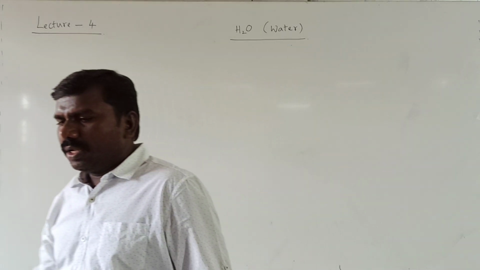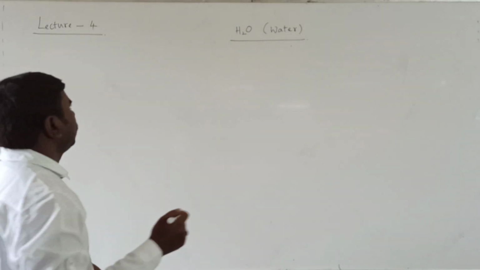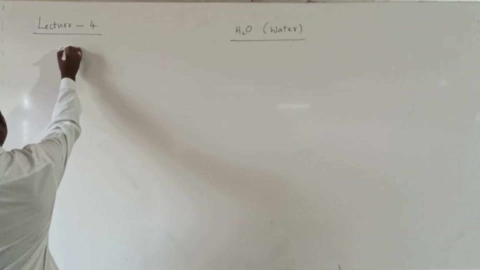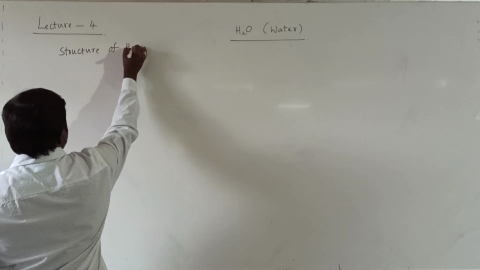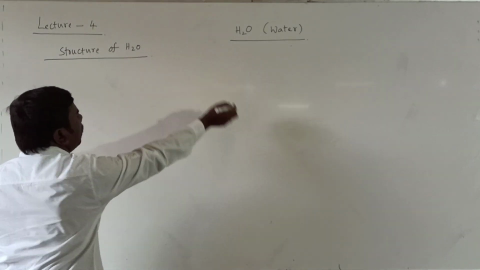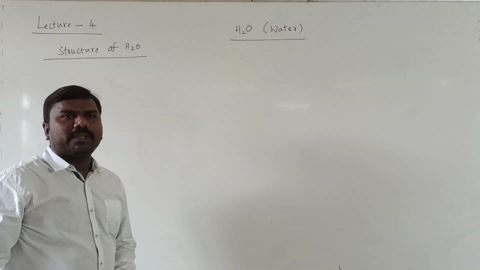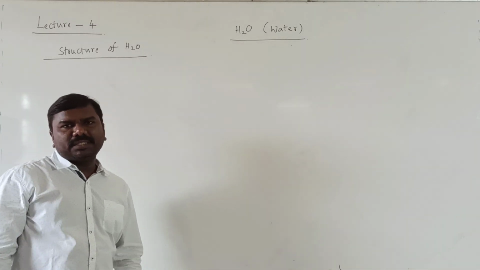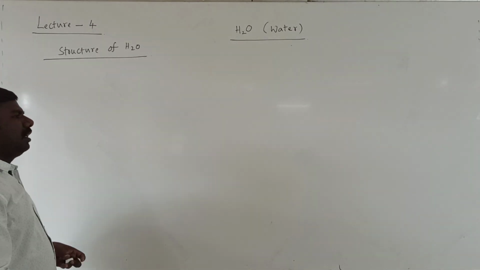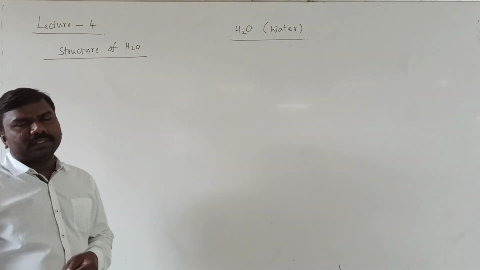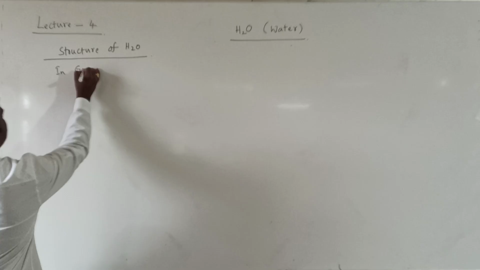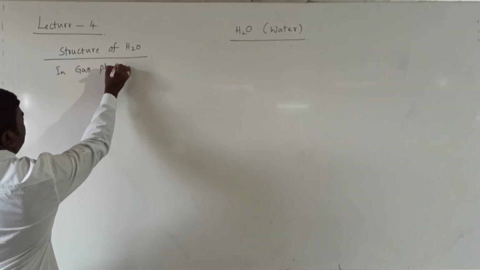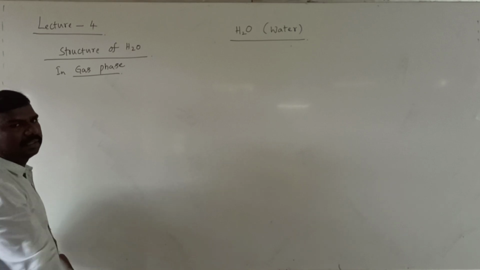Next, structure of water. Discuss the structure of water. We have studied this already in the chemical bonding chapter. So water exists in three forms: gas, liquid and solid. First one, in gas phase. Which phase is that? Gas phase.